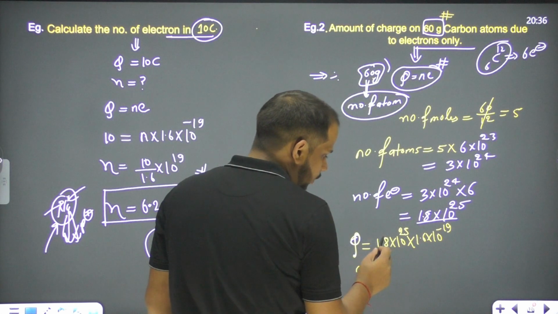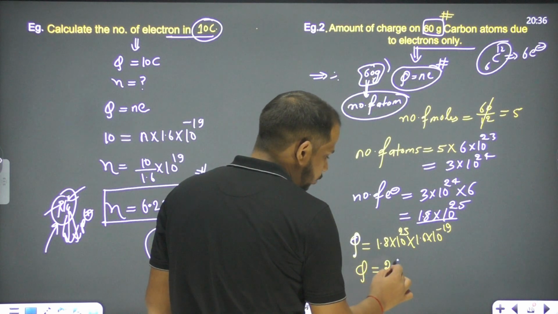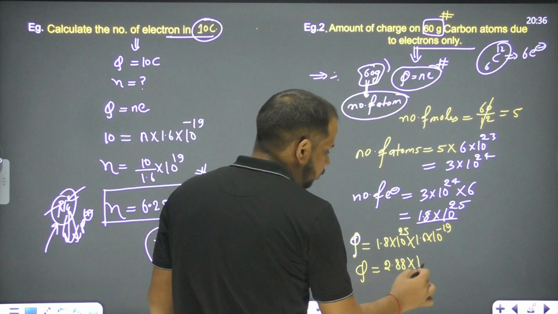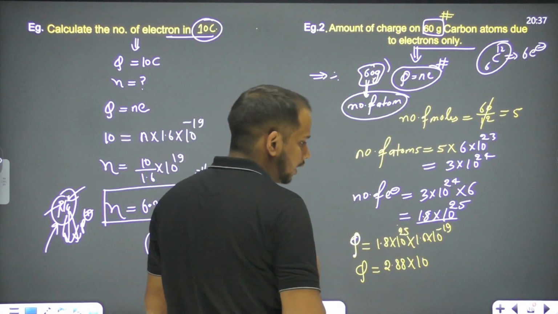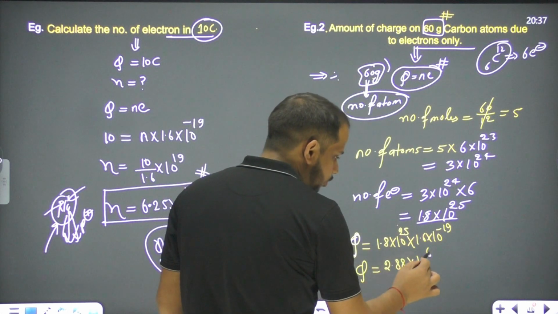So it will be 1.8, 1.6. It's nearly 2.88, no? Right? Into 10 to the power. What is the power here? It's 25 and this is what? Minus 19. So can we say it will be 6 over here?